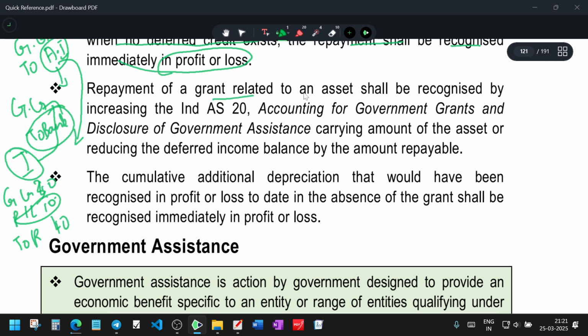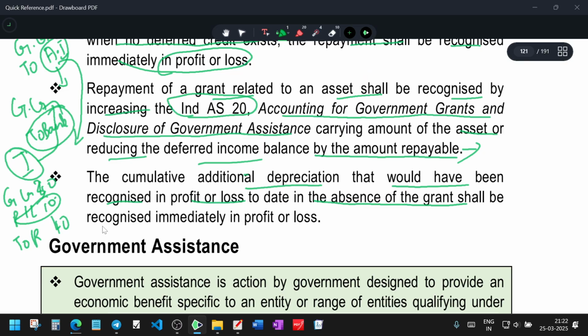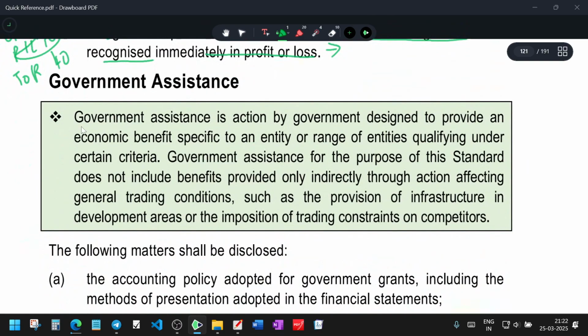The repayment of a grant related to an asset shall be recognized by increasing the carrying amount of the asset, as per Ind AS 20, Accounting for Government Grants and Disclosure of Government Assistance, or reducing the deferred income balance by the amount repayable. The cumulative additional depreciation that would have been recognized in profit and loss in the absence of the grant shall be recognized immediately in the profit and loss account. So the cumulative amount shall be recognized there. These are the parts of the entry I have discussed.